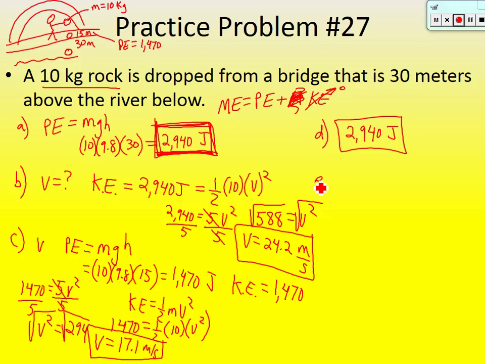Okay, part E says to make a double bar graph showing the potential and kinetic energies of the rock at 30 meters, 15 meters, and 10 meters. So here's how I would do that. Here's my bar graph. I've got on the y-axis, I'm going to put energy. On this x-axis, I'm just going to put the different points. So we have 30 meters, 15 meters when it was halfway down, and 0 meters, which is right before it hit the water. Now a double bar graph for potential and kinetic.